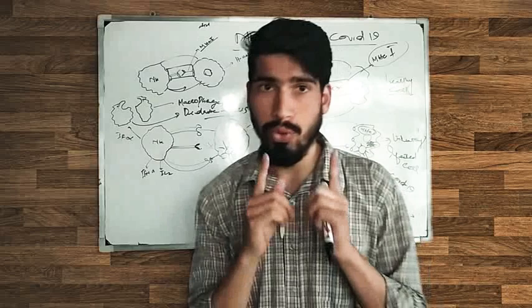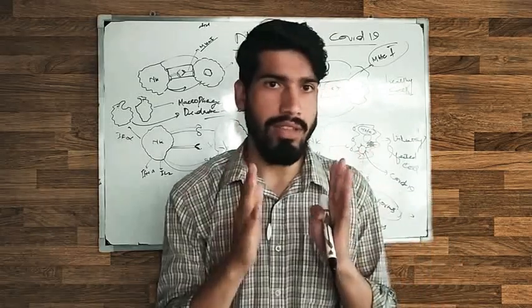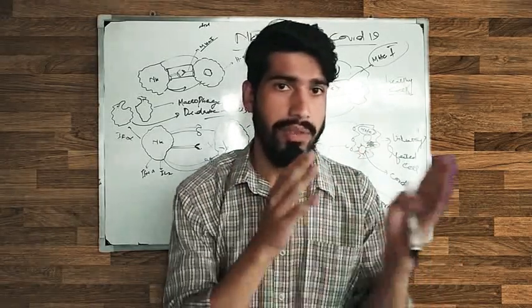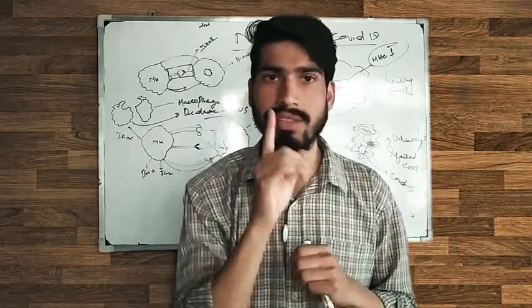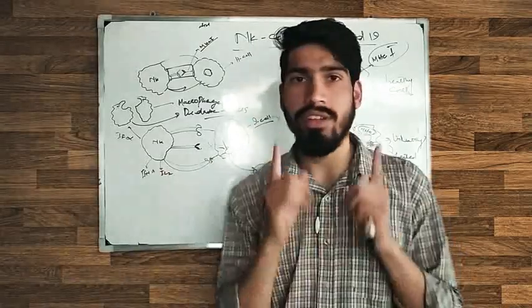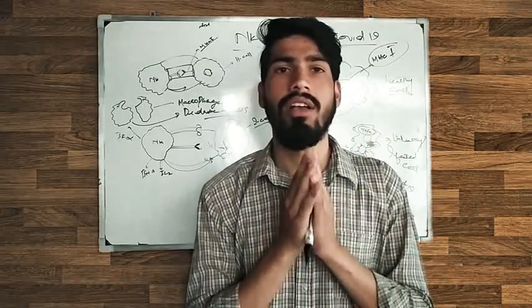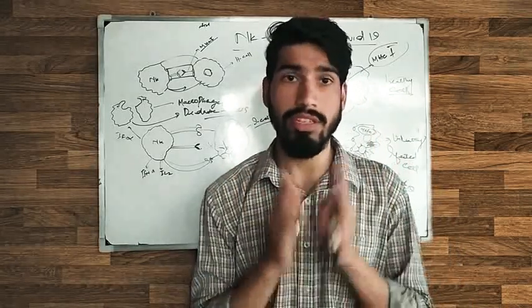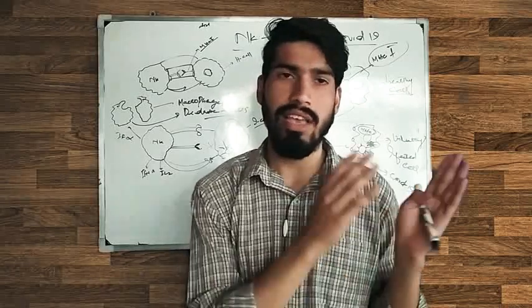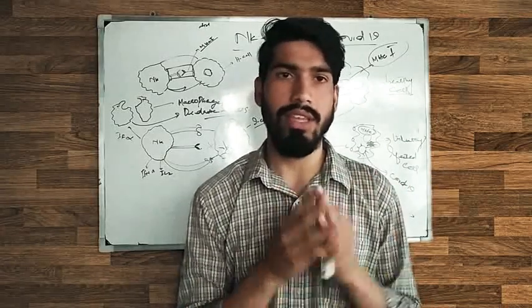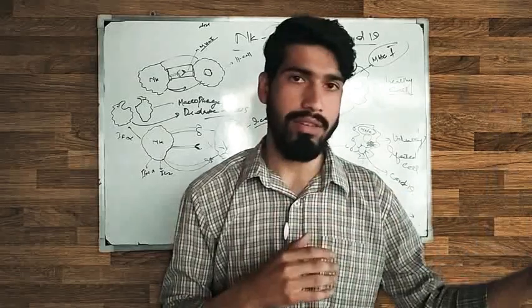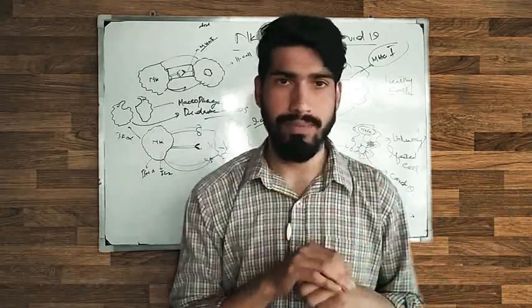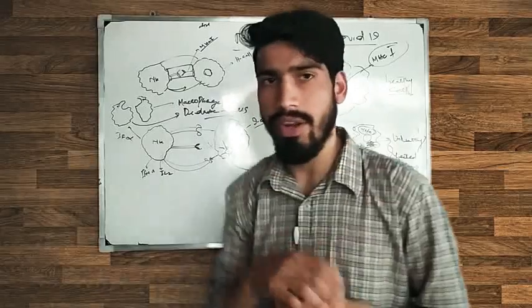I hope you saw that children, if they get the disease, recover very fast, because the NK cells are present in children in a higher amount than in adults. Adults have low lymphocytes, that's why they recover very slowly, but children recover very fast. I will talk about it later.